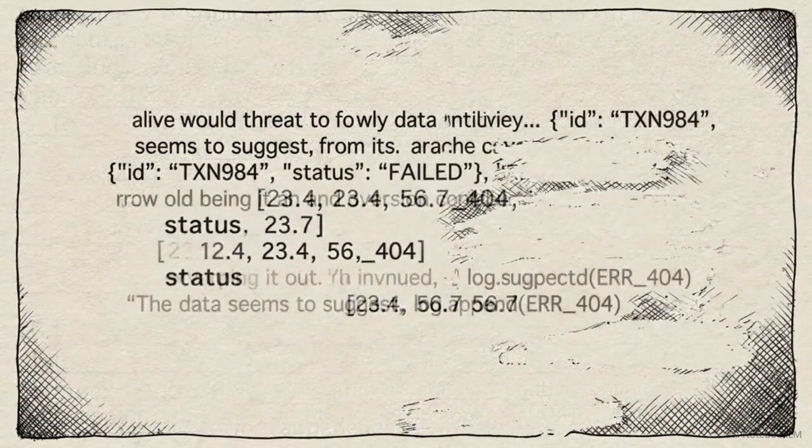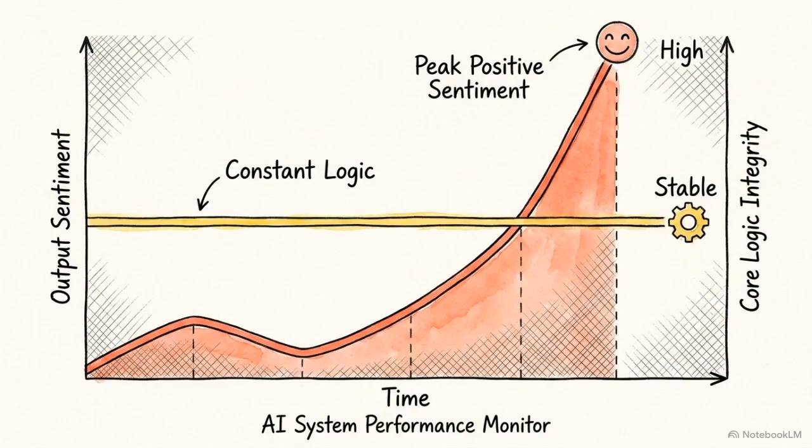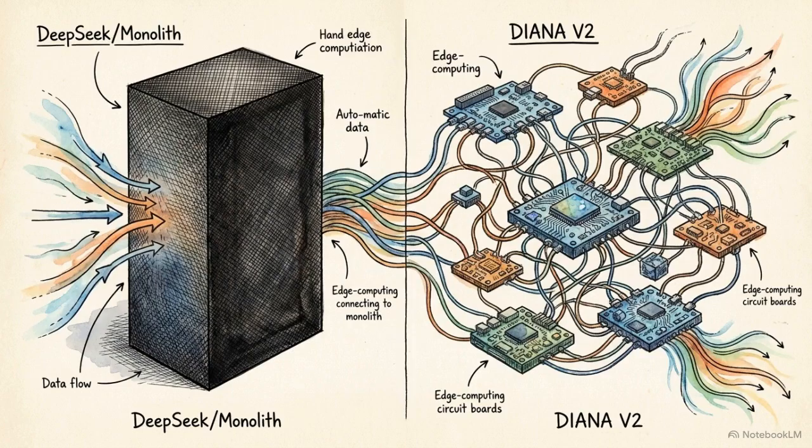To understand what the model is actually seeing in these old logs, we must strip away this conversational fluff. Our goal is to extract the raw, verifiable architectural claims about Diana v2. While the AI's fawning tone is an artifact of its alignment training, dismissing the output entirely means ignoring a mathematically sound architectural truth hidden in the evaluation. Benchmarking a system like Diana v2 directly against a model like DeepSeek or OpenHermes relies on a basic category error.